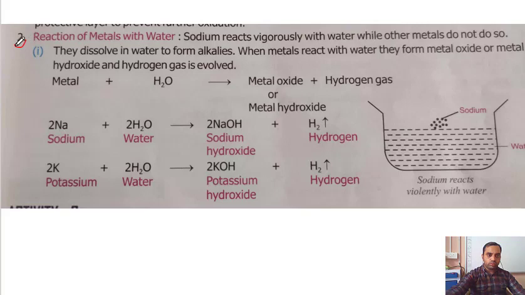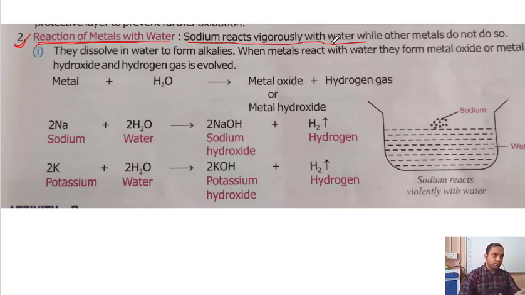Now, the second point, reaction of metal with water. How will metals react with water? Sodium reacts vigorously with water while other metals do not do so. As we know, sodium is a metal, and there are certain metals that react vigorously with water.